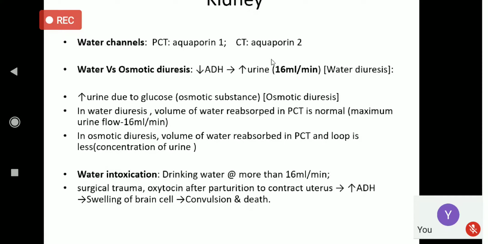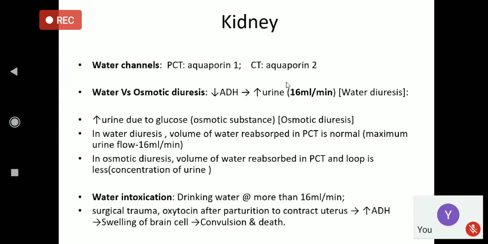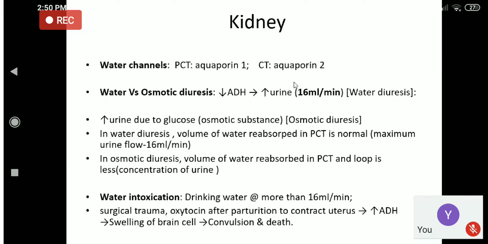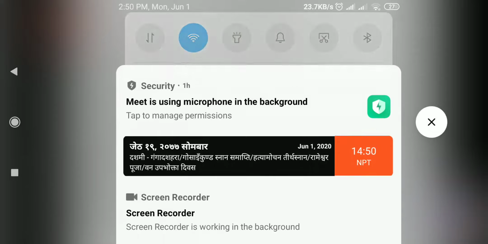Now, aquaporin 2 and aquaporin 1, when do they act? They act when the ADH, anti-diuretic hormone from the posterior pituitary, acts on these tubular cells in the PCT or in the collecting tubule.